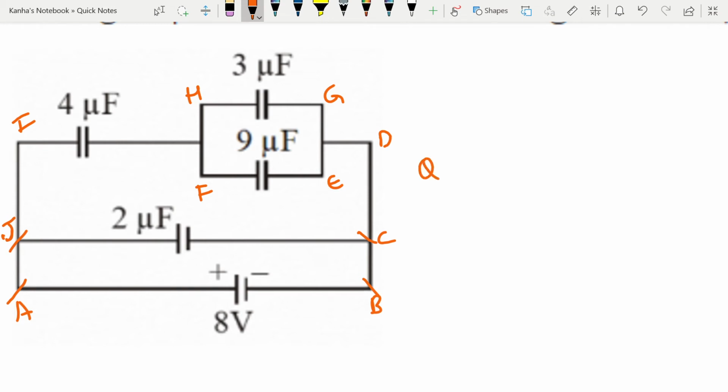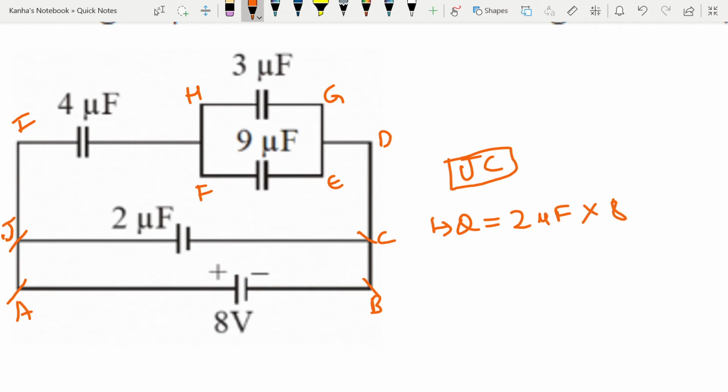Now Q is equal to C times V, right? So let me talk about JC. In JC, my charge is equal to capacitance, 2 microfarad, into voltage, 8.